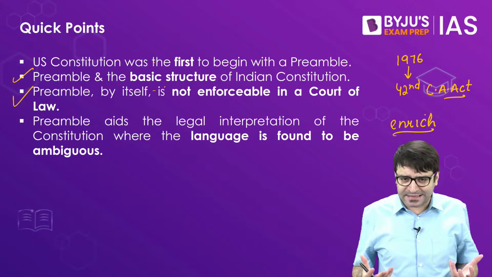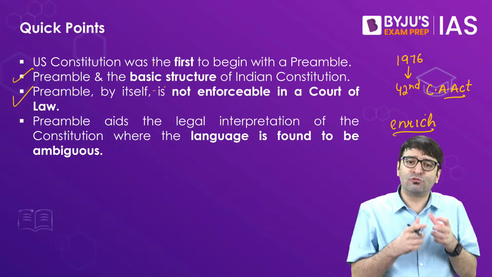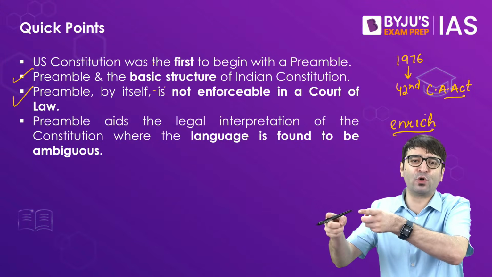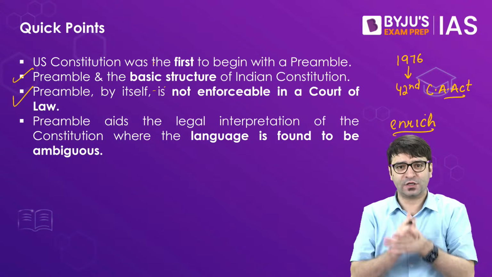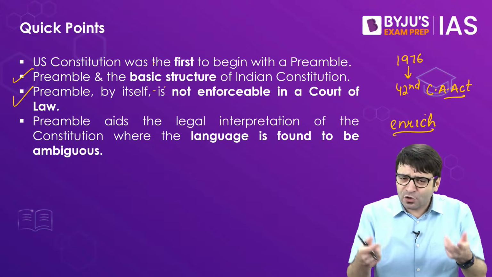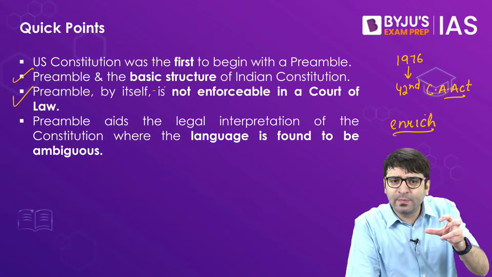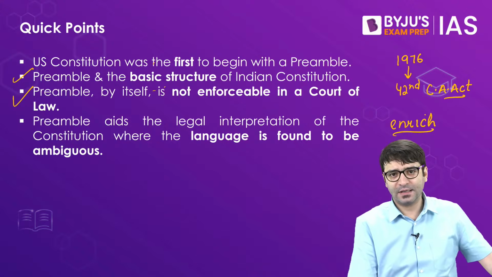But the preamble by itself, since it is a philosophy, the identity, is not by itself enforceable in a court of law. You cannot approach the Supreme Court and say that the preamble is not enforced, please enforce it. That cannot happen. But then you might be wondering, if the preamble by itself is not enforceable in a court of law, then what is the significance of the preamble? Why do we need it?